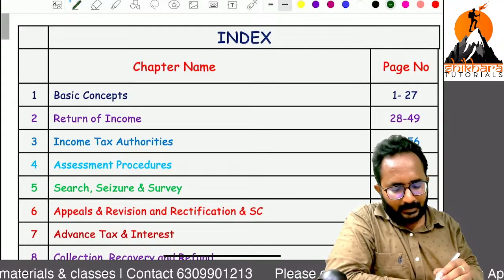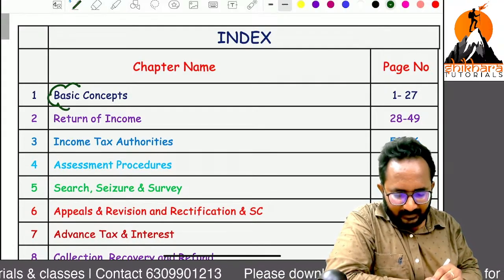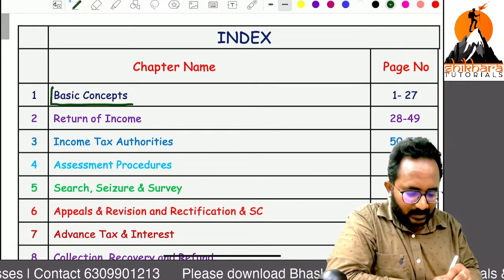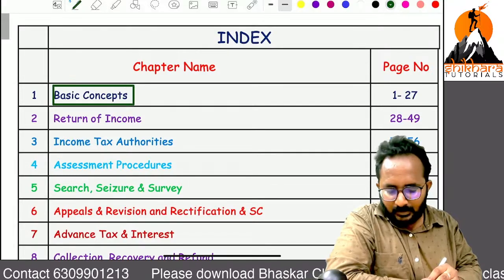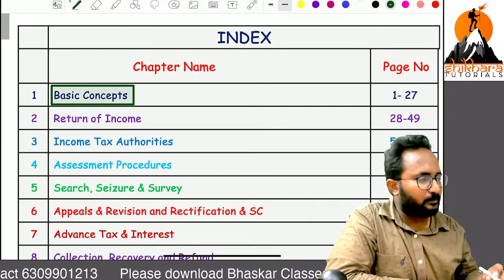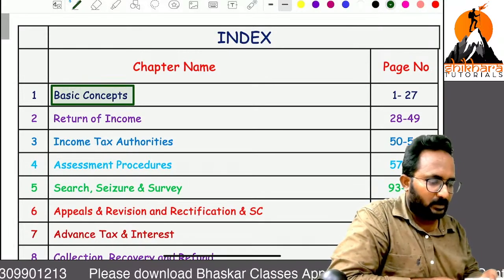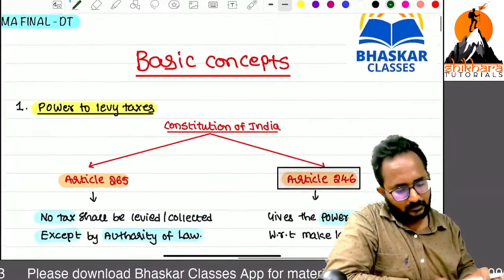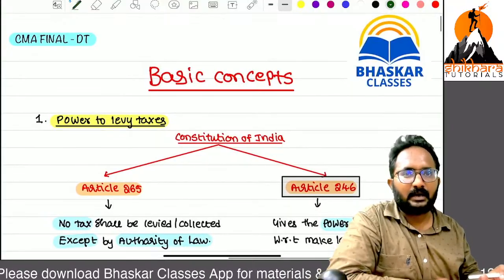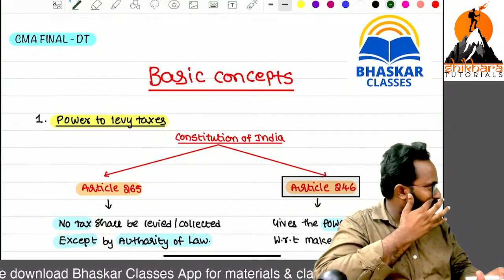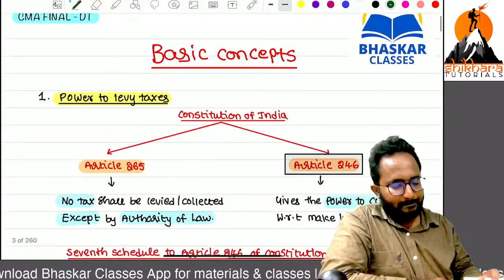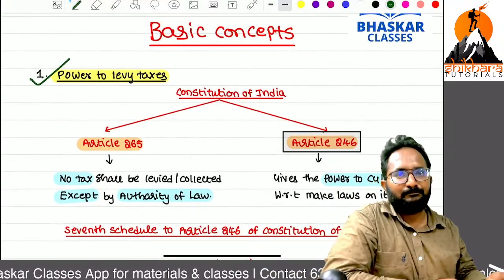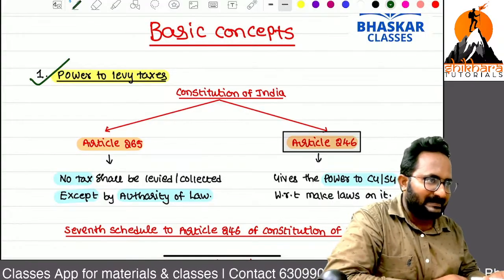Now, I want to start directly with the basic concepts. We have nearly 50 minutes left, that's why I want to start with the basic concepts chapter. So we can try to complete some portion of the basic concepts. Don't try to write it down, not required, normal stuff only. In this basic concept, first I want to cover the first point, power to levy the taxes.